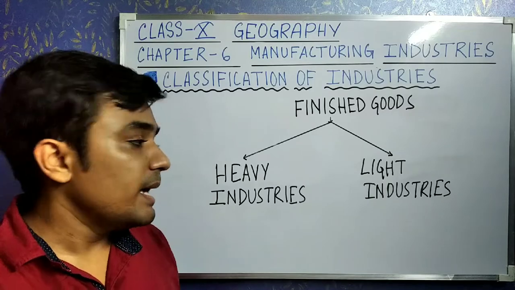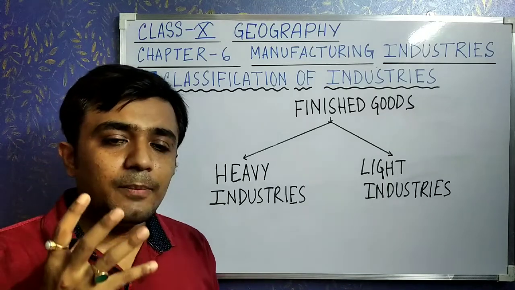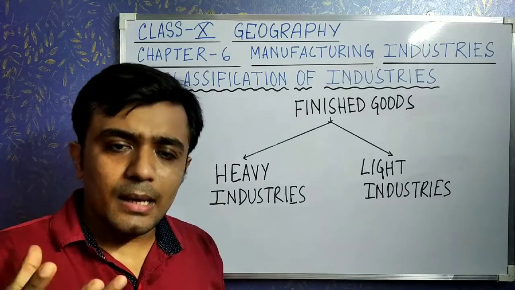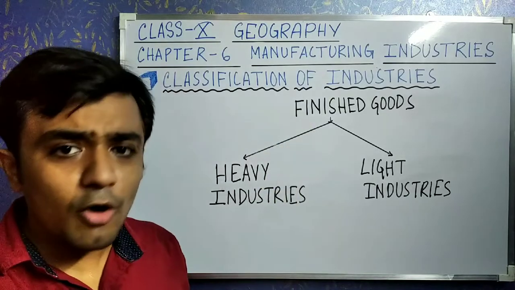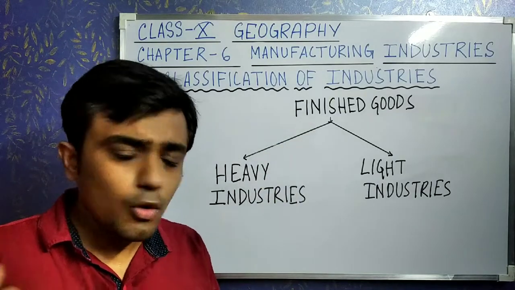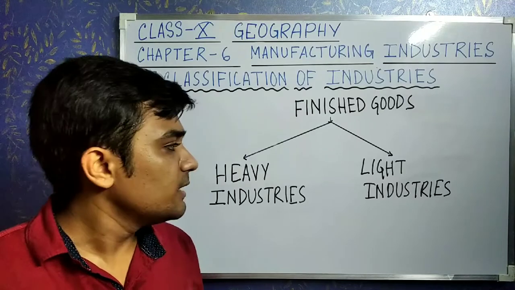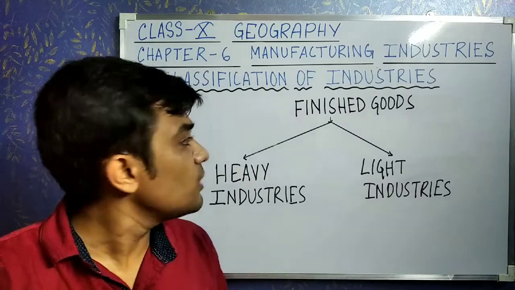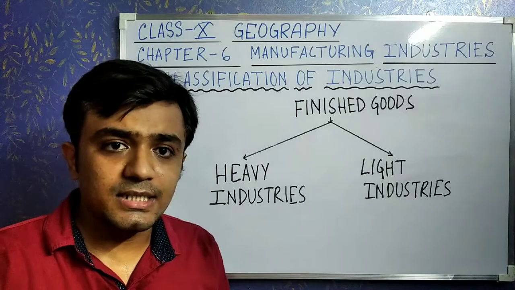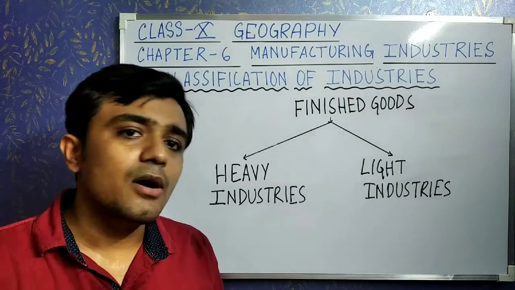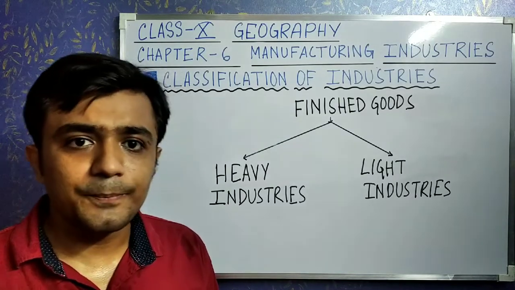But when any industry uses very little raw material, a light raw material, and produces finished goods that are also very light, those types of industries are known as light industries. Okay, for example, cotton textile industries. Okay,